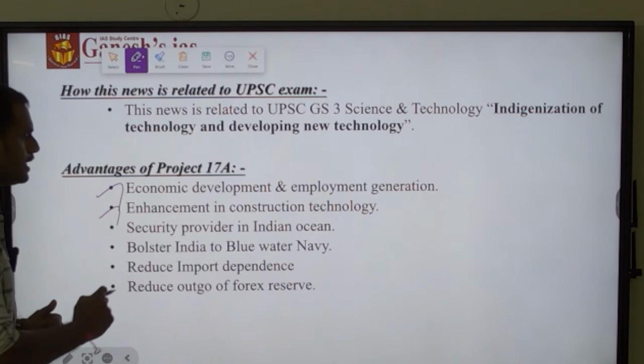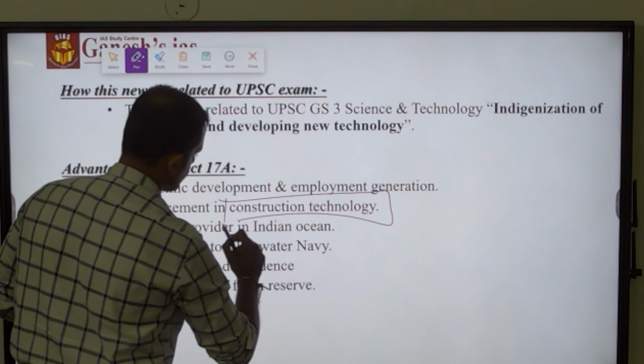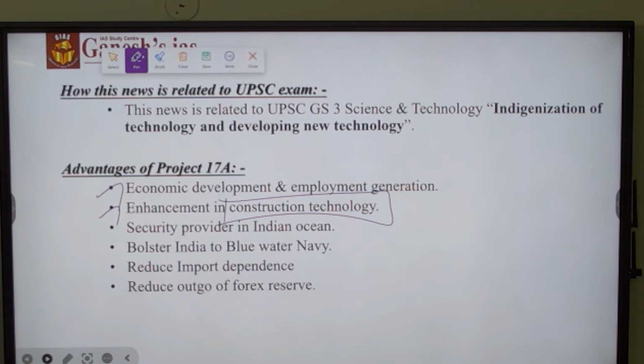Second is enhancement in construction technology, because producing the frigates by ourselves will lead to enhancement and mastering of construction technology by India.